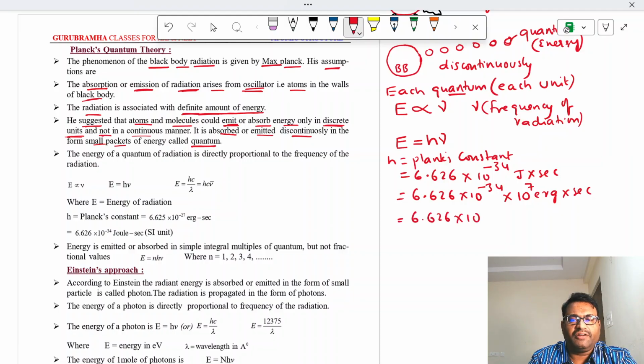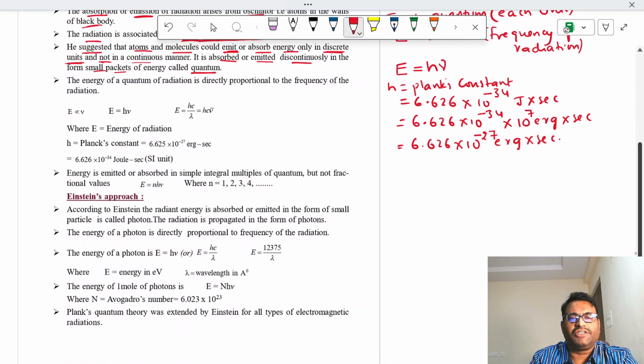6.626 into 10 power minus 34, 7 minus 27 erg into second. So these are the units of what? Planck's constant. So energy, for one discrete unit, E is equal to h nu. What is that called? Quantum energy. Okay.